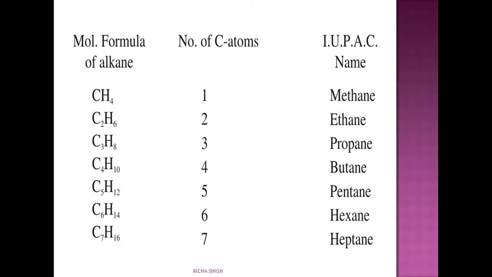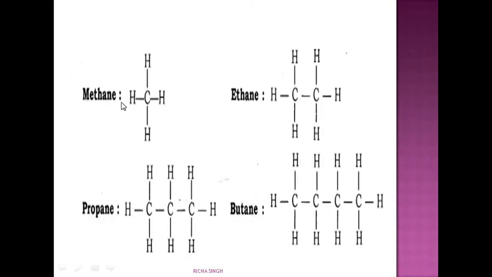Same way, butane has 4 carbon atoms attached with 10 hydrogen atoms. Same way pentane, hexane and heptane. Let's see their structures also. Methane, C1 attached to 4 hydrogen atoms. Ethane, 2 carbons attached with 6 hydrogen. Propane, 3 carbons with 8 hydrogen atoms, and butane, 4 carbon atoms with 10 hydrogen atoms.